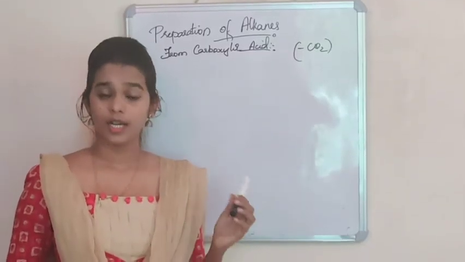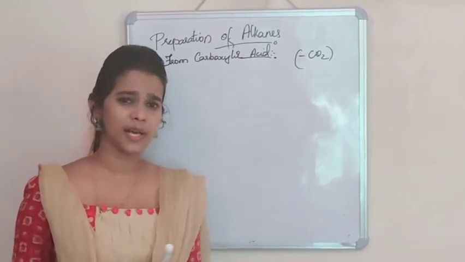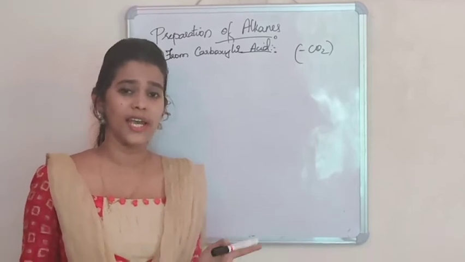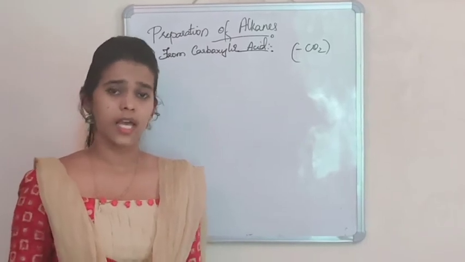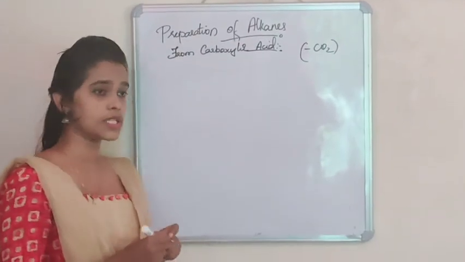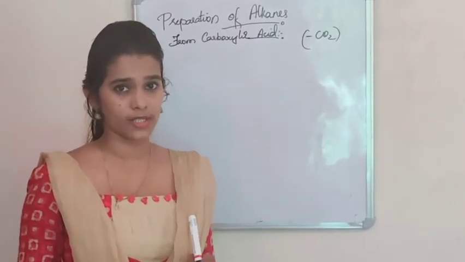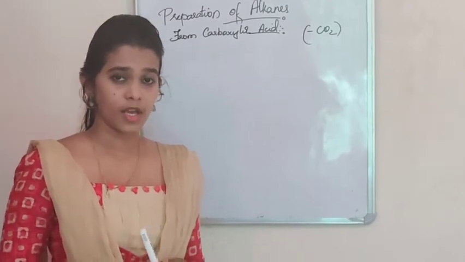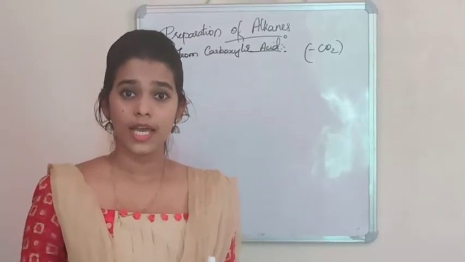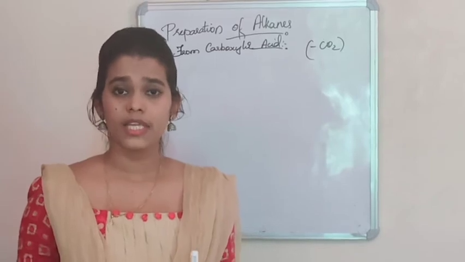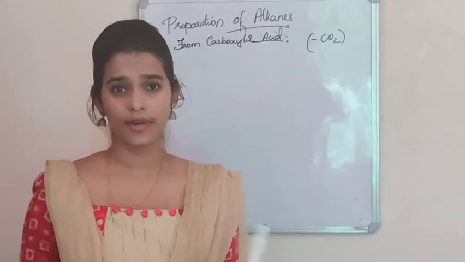Decarboxylation of carboxylic acid can be carried out by treating it with soda lime. What is soda lime? Soda lime is a mixture of NaOH and calcium oxide at a ratio of 3:1 to give alkanes. So we can consider a case where carboxylic acid is treated with sodium hydroxide to give the sodium salt of carboxylic acid. The sodium salt of carboxylic acid is treated with soda lime to give alkanes. The presence of calcium oxide doesn't participate, but it actually helps the reaction.